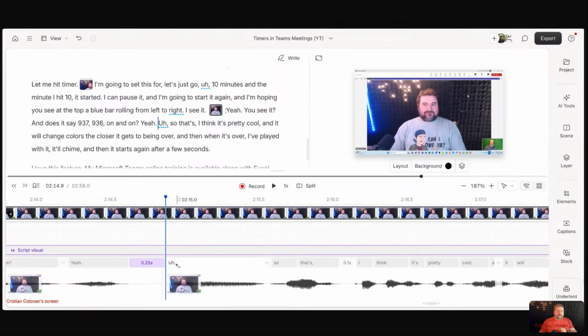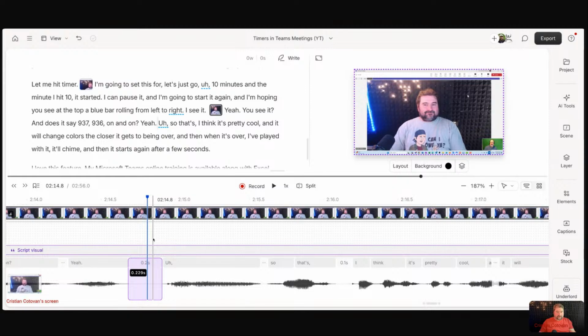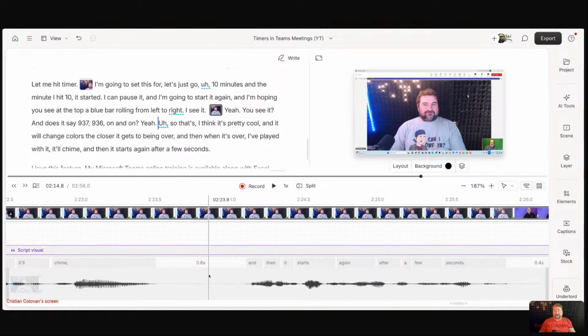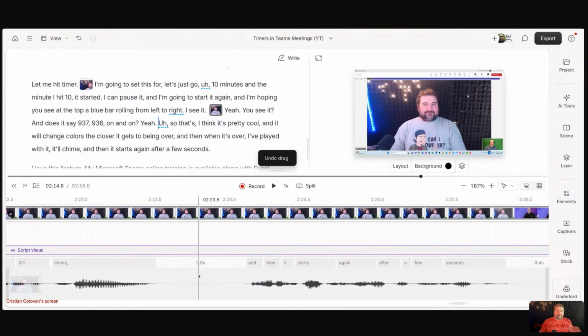Now, the problem with the gaps is I never liked the way you adjusted with the words because it cuts from the beginning of the word. So my preferred way to shorten gaps is to shorten them with the range tool. That's my choice. So 0.2, let me just find a longer gap somewhere maybe. So here we go, 0.6 seconds. If I want to trim this gap, I don't like to pull the word because you see it makes a cut right there before the word. I don't like that. I like to cut gaps from the middle.